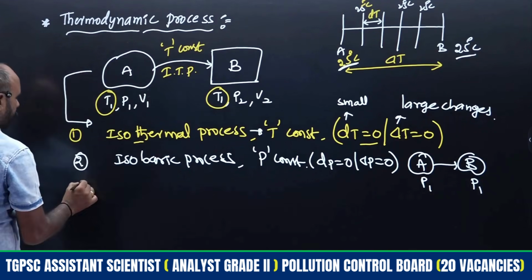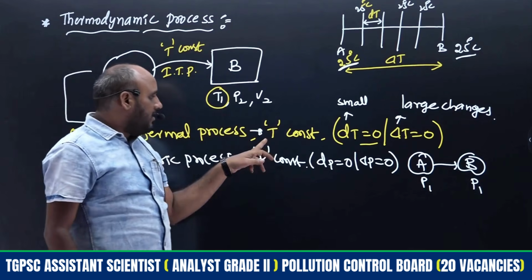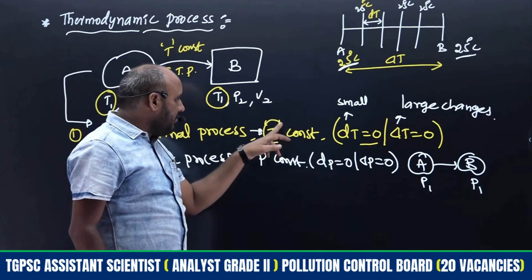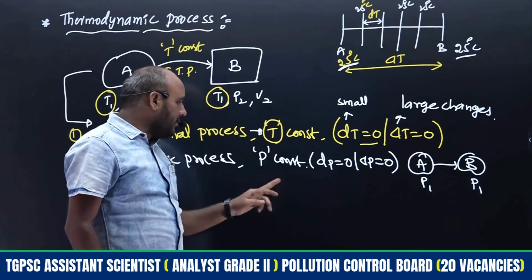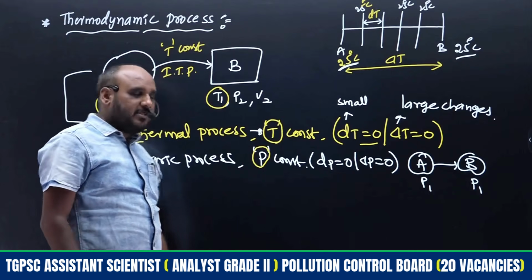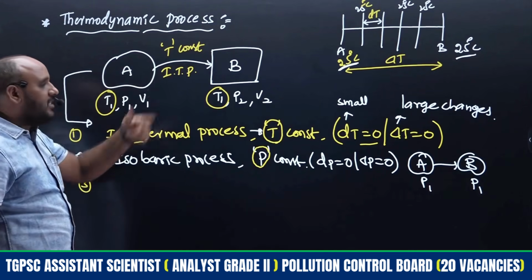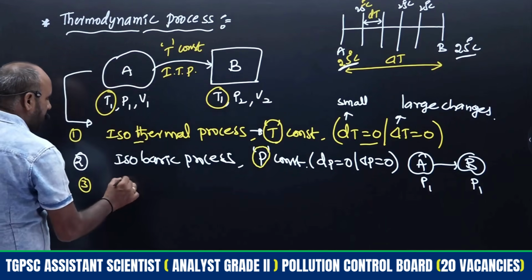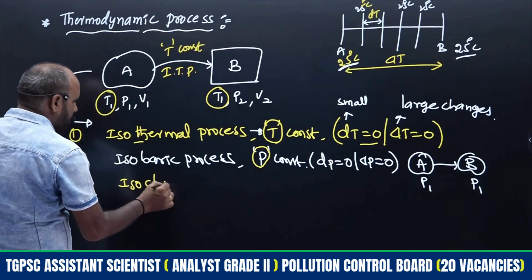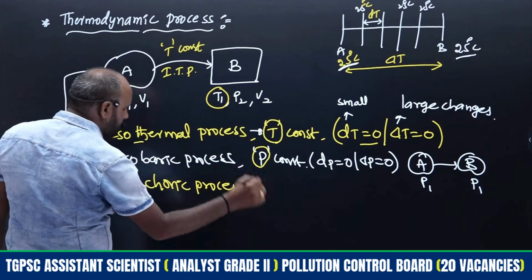Coming to the third one: when temperature is constant, that is the isothermal process. When pressure is constant, that is the isobaric process. And then one more: when volume is constant, that is the isochoric process.